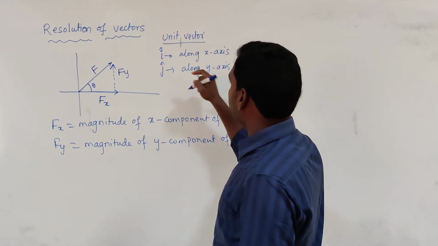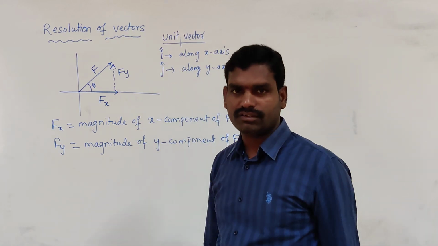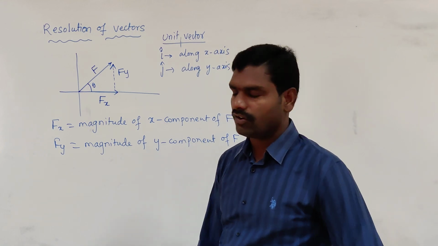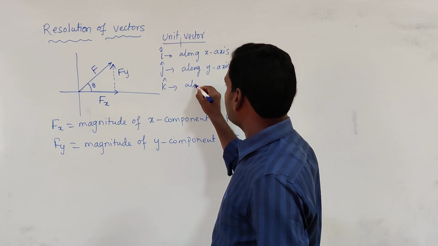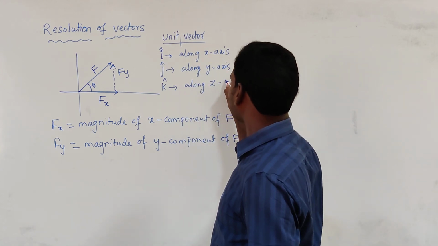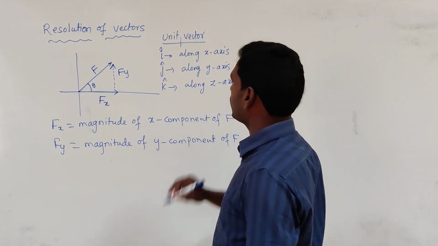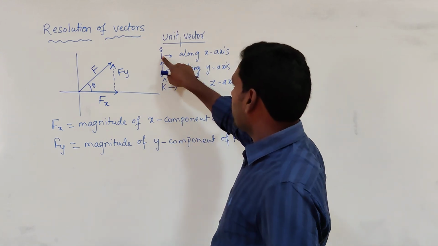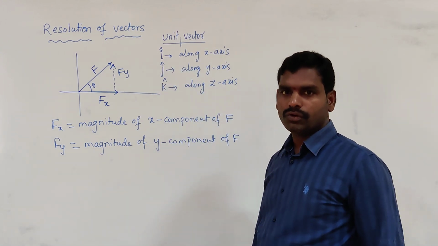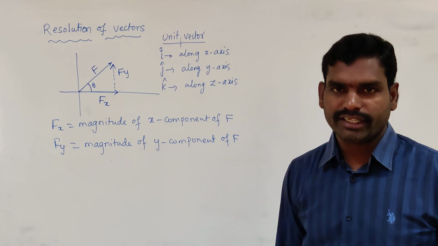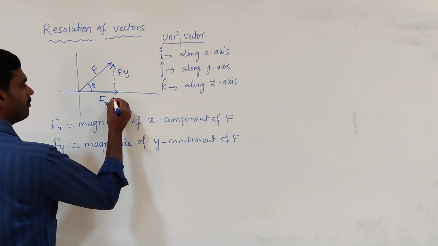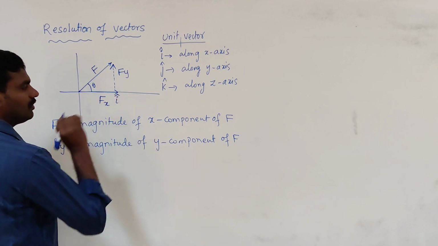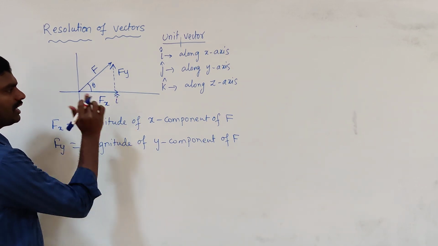Unit vector magnitude is equal to 1, as we have discussed just now. And k is a unit vector along the z axis. Their magnitude is equal to 1, and their only purpose is to indicate the direction. So the x component of force can be written as Fx into i, magnitude into direction.